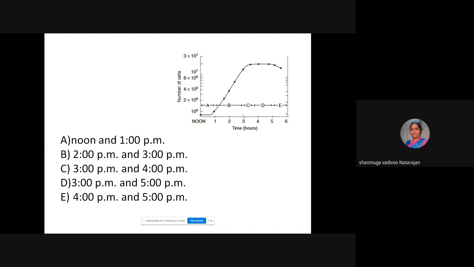So you can see between 2 to 3 only, you can see the logarithmic phase. So maximum growth has happened at that time only. So 2 to 3 p.m. is the correct one. Noon and 1 p.m. is the lag phase, so no multiplication will be there. 2 to 3 p.m. only is maximum growth. Then 3 to 4 p.m. is the stationary phase. 3 to 5, again after stationary it has gone down to decline. And 4 to 5 is the declining phase.